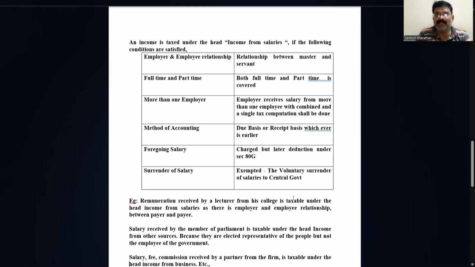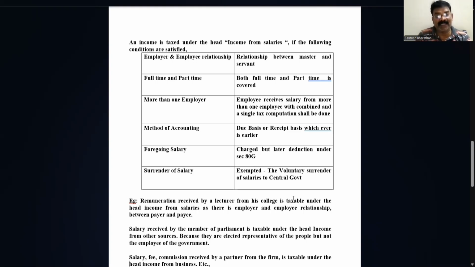They are for a very short term, say for 5 years or 6 years, where the salary will be paid from the government, to elected representatives. So there is no relation of employer as well as employee. Okay. So it is attracted to income from other sources. One more example.